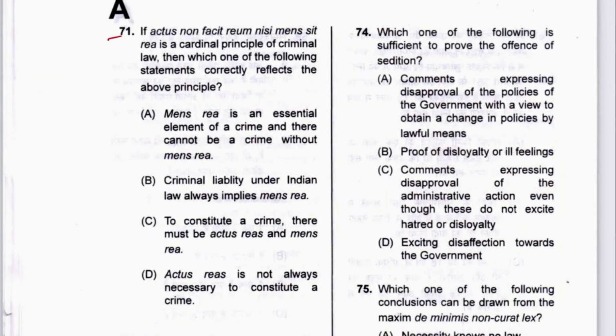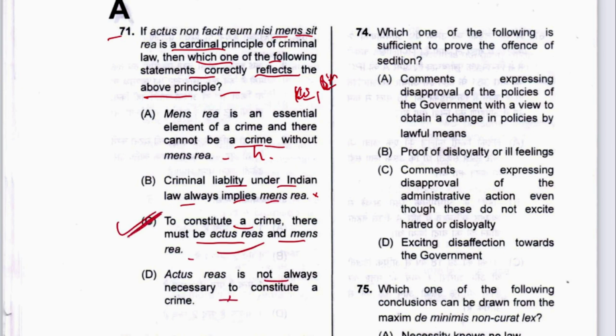Next, 71. If actus non facit reum nisi mens sit rea is a cardinal principle of criminal law, then which one of the following statements correctly reflects the above principle? Mens rea is an essential element of a crime, and there cannot be a crime without mens rea. This is a general statement. However, there are some crimes such as kidnapping, bigamy, and several other offenses. Then criminal liability under Indian law always implies mens rea. Not necessary. To constitute a crime, there must be actus reus and mens rea. This is correct. Actus is not always necessary. No. C is the answer. C is the perfect one.